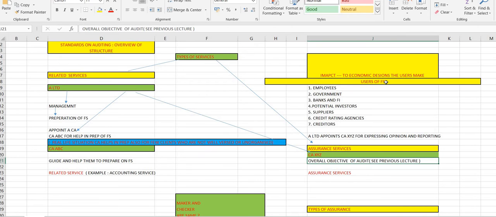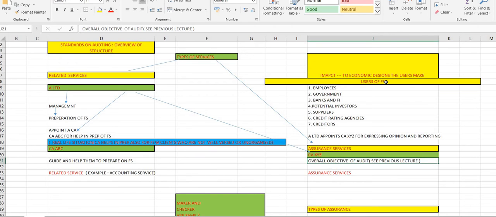He is assuring the users of financial statements that the financial statements are good, they are sound, they are correct. There is no problem in his opinion. If he says like this, they'll all start investing, they'll all start giving loans, everything. So the auditor CA XYZ's opinion matters, and the report he produces matters a lot in audit. So that is why he is assuring the users of financial statements.